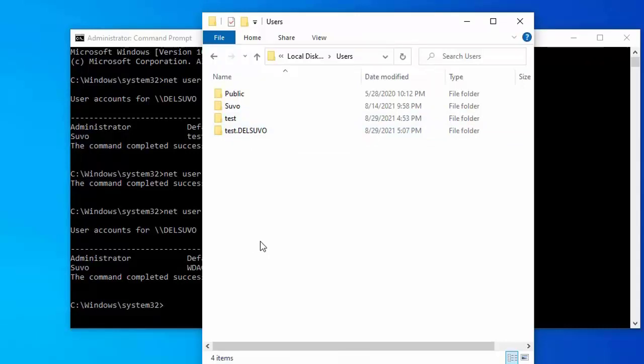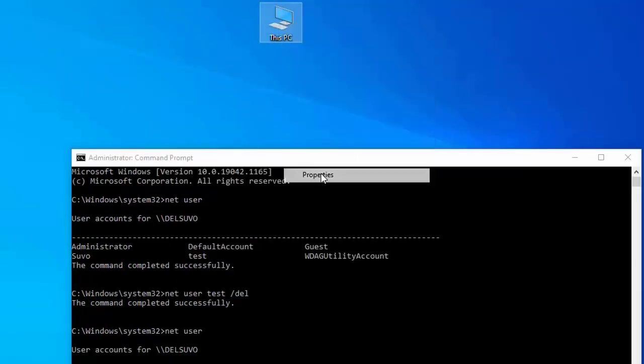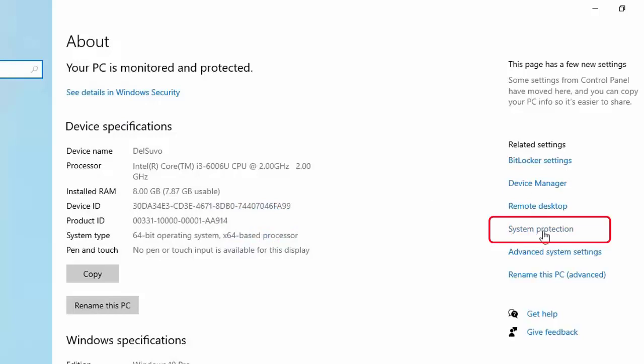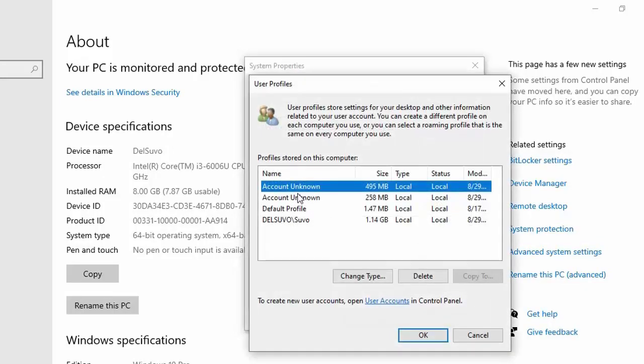For that I need to enter into properties of this PC. So right clicking on this PC, properties, entering into system protection, under advanced tab, user profiles, entering settings of this user profile. See here account unknown. I need to delete this account unknown. So checking the first one, deleting it.